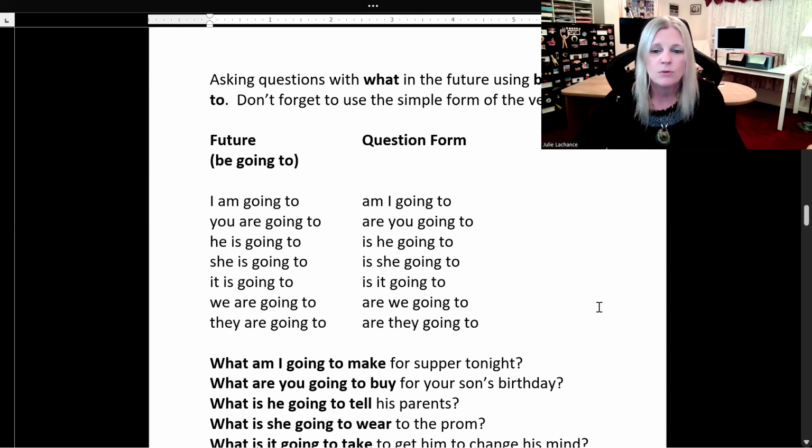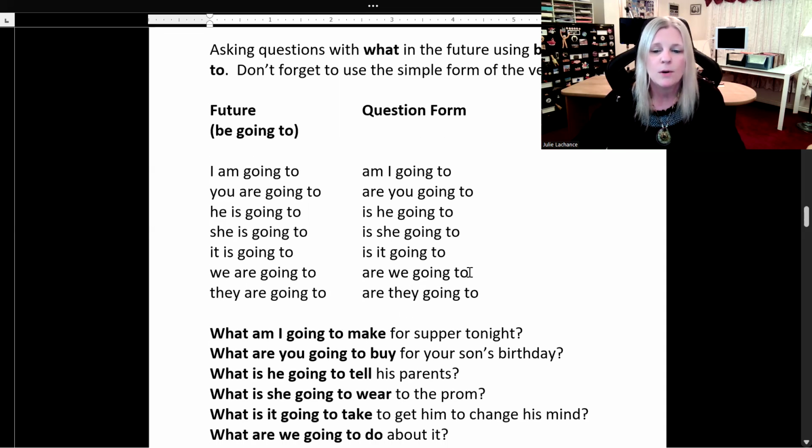You are going to, are you going to? He, she, it is going to, is he, she, it going to? We are going to, are we going to? They are going to, are they going to?